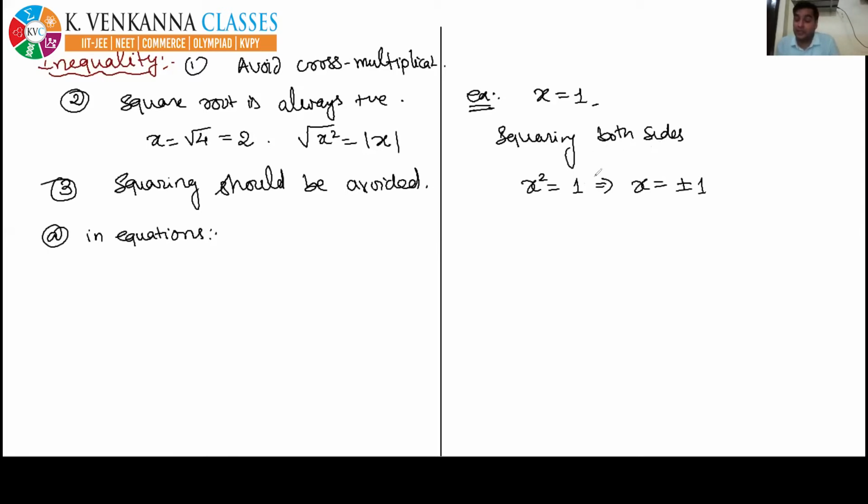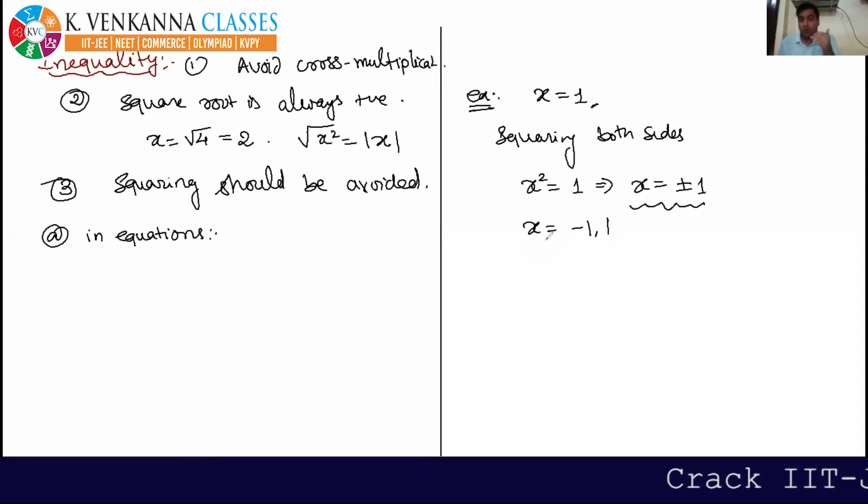See everyone carefully: if you square both sides of any equation, you will get some extra solutions. Here you get two solutions, x equal to minus 1 and x equal to plus 1, while in the original problem there was only one root, x equal to 1.